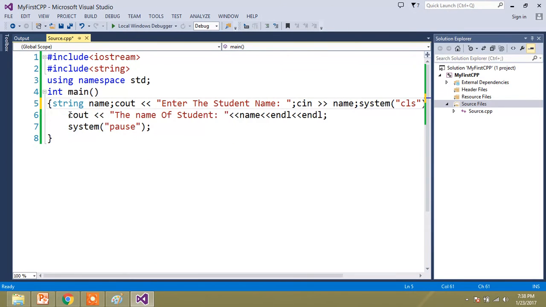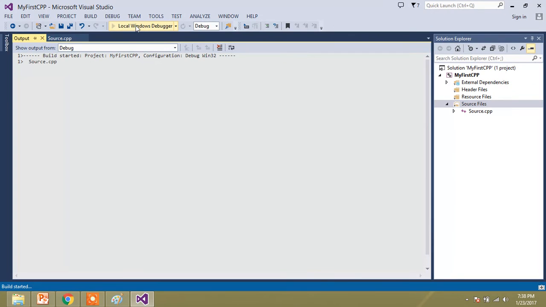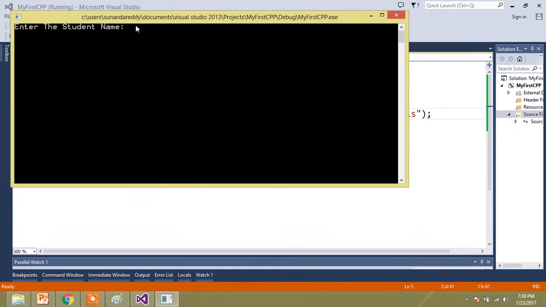If I write the complete code in one line only, what happens? Do you expect this program will run? Yes, of course it will run, because white spaces are allowed in the C++ programming language. The program runs, you can give the data and expect the same result as before. That is white space.